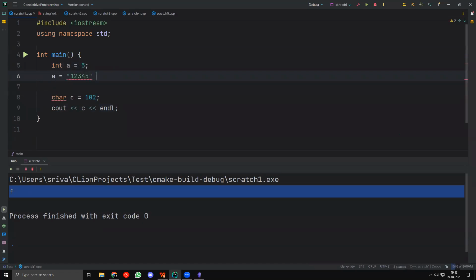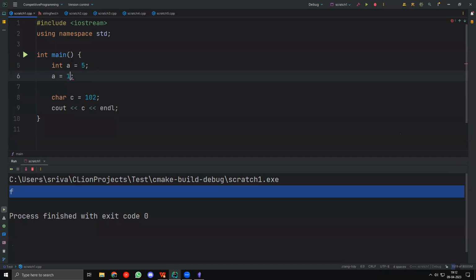If I run this, you can see that this is an error, right? This is in fact an error. We cannot convert these two properly, so it is not allowed. You cannot use an integer to set it equal to a different value.